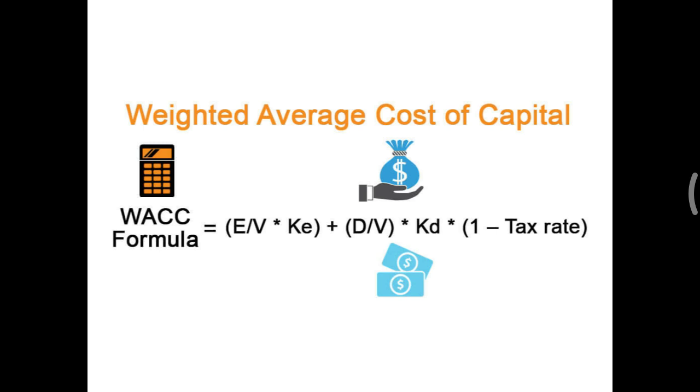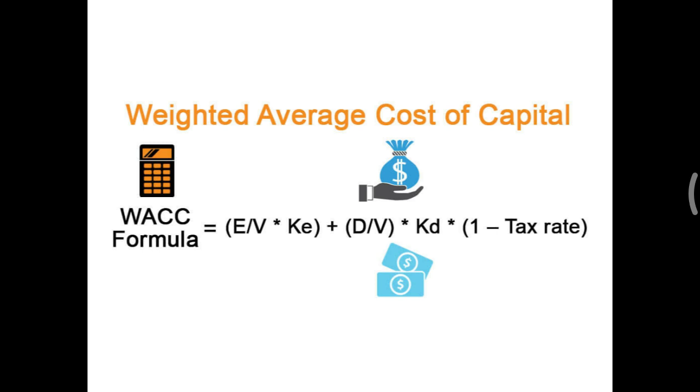I will explain the formula later, and I got 8% WACC, that is weighted average cost of capital. So by subtracting the WACC of 8% from the return of 10%, I will get net returns. That means 2%. 10 minus 8, 10 is the returns, 8 is the cost. You will get 2% returns, which is creating value. The company is creating value by earning 2% on the rupees spent by them.